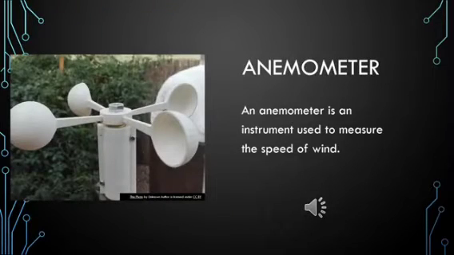Now look at the picture on the slide, children. It is the picture of an anemometer. An anemometer is an instrument which is used to measure the speed of the wind. And this is a common weather station instrument. Usually you'll find it. And this term is derived from the Greek word anemos, meaning wind.